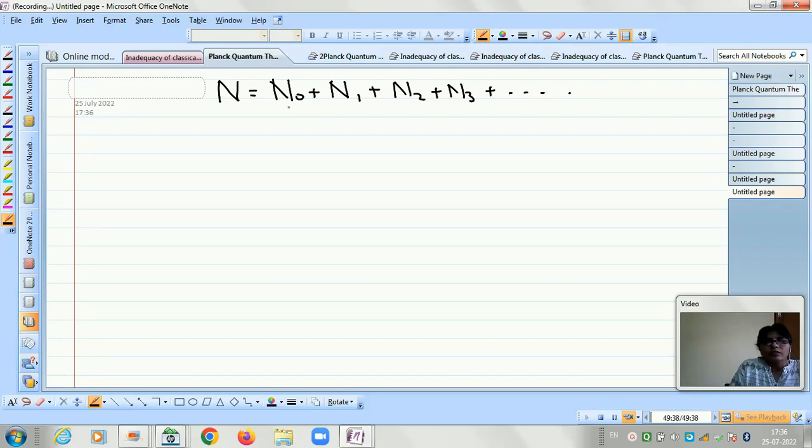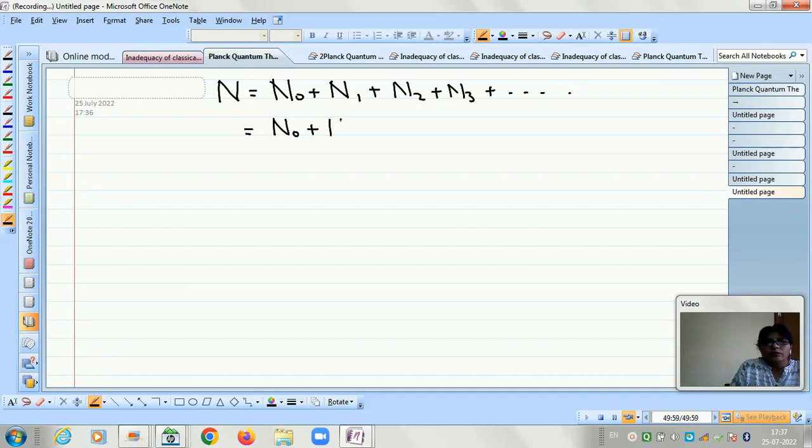N naught means number of modes having energy 0. N1 means number of modes having energy h nu. N2 means number of modes having energy 2h nu. N3 means number of modes having energy 3h nu. So let us write the values. So N naught will remain as N naught.